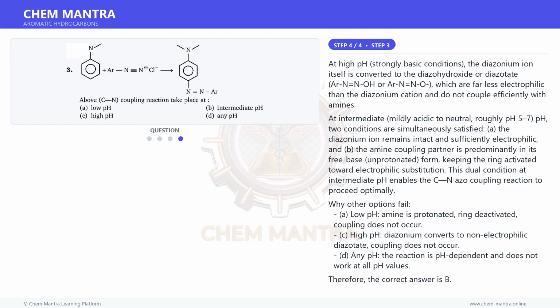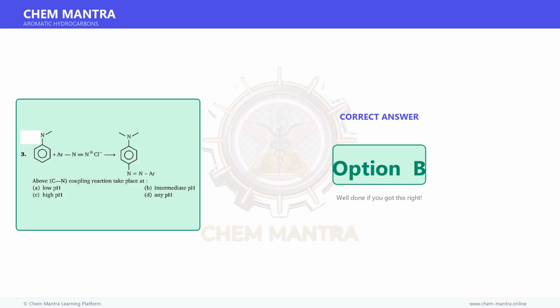Why other options fail? A. Low pH, amine is protonated, ring deactivated, coupling does not occur. C. High pH, diazonium converts to non-electrophilic diazotate, coupling does not occur. D. Any pH, the reaction is pH dependent and does not work at all pH values. Therefore, the correct answer is option B.